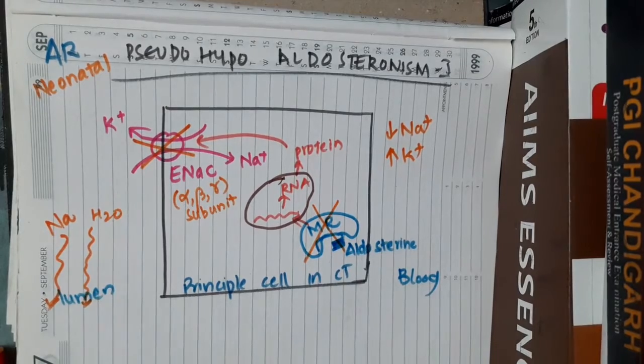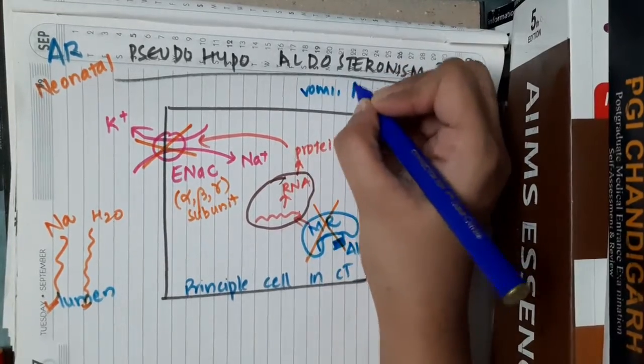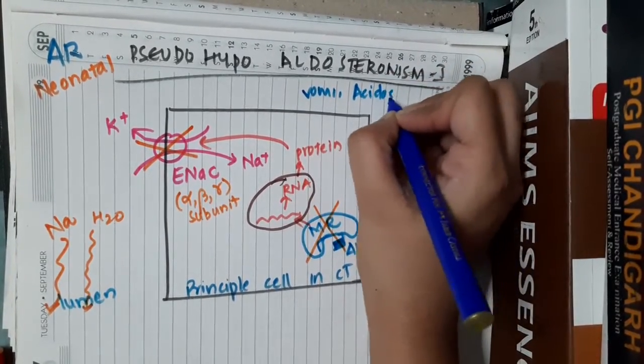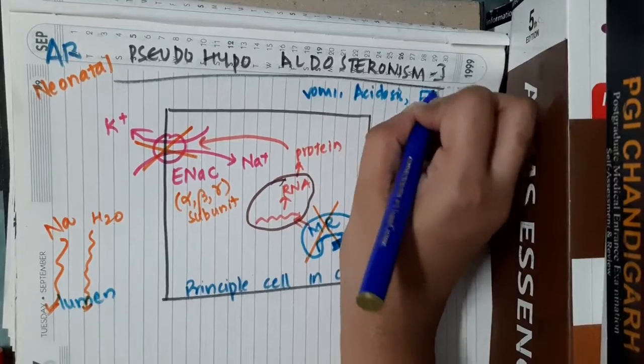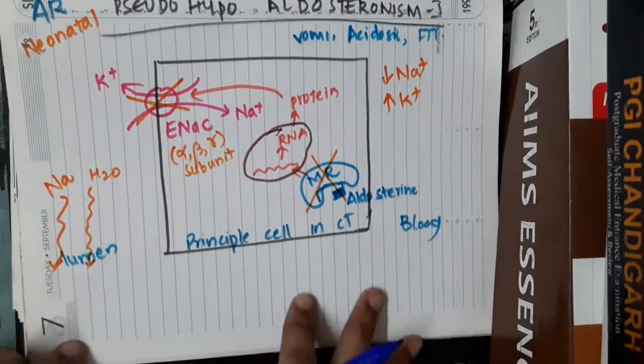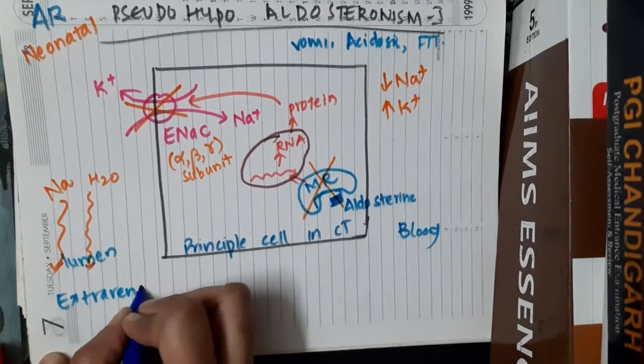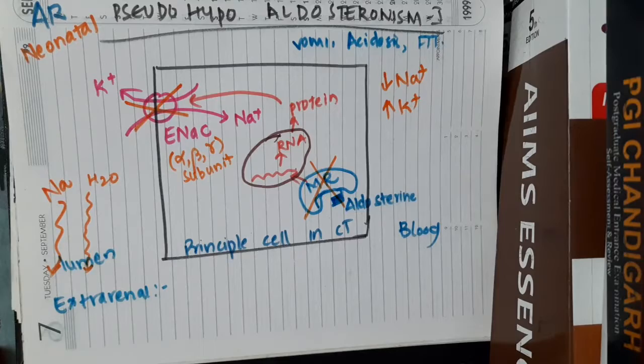Here the baby presents with vomiting, acidosis, and failure to thrive. Remember, there is one extrarenal manifestation which is very important in pseudohypoaldosteronism type 1.